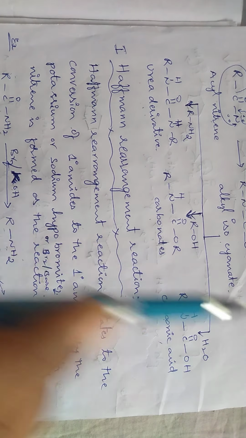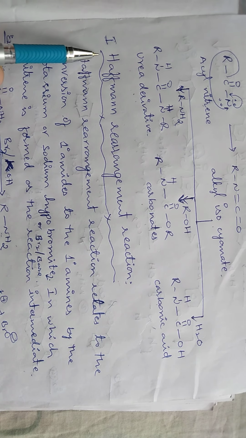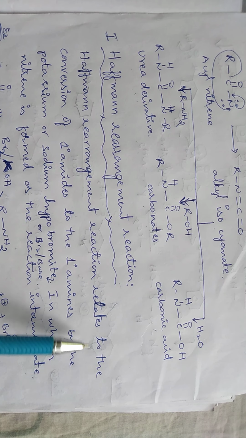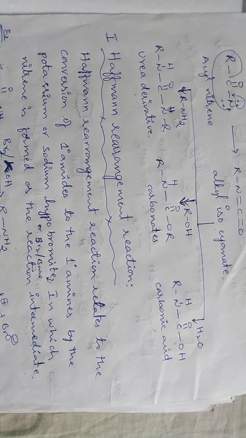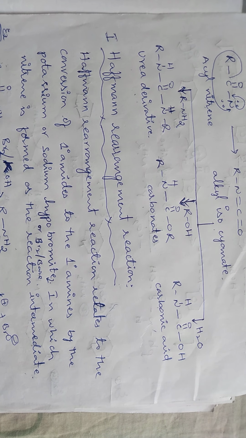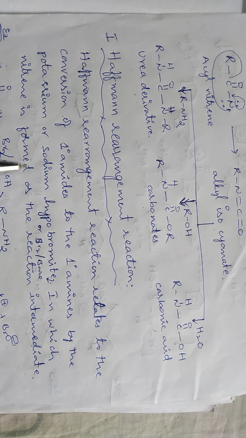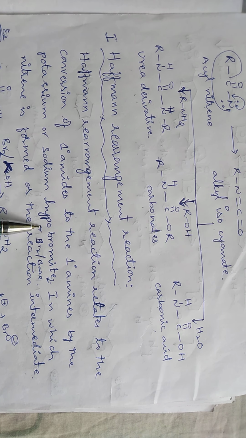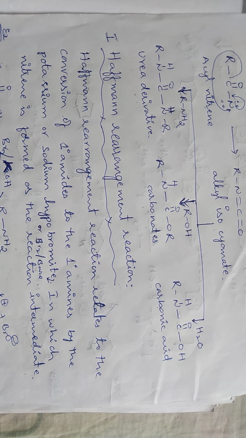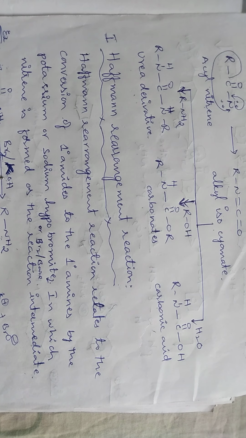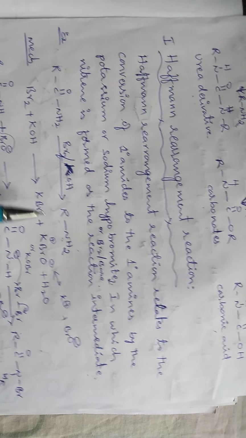Okay, so the reactions involving electron deficient nitrogens, the first one is the Hofmann rearrangement reaction. The Hofmann rearrangement relates to the conversion of primary amides, so this is a primary amide, to primary amines in the presence of bromine and KOH, or in the presence of sodium hypobromite. In this reaction the amide group reacts with bromine in the presence of base and produces